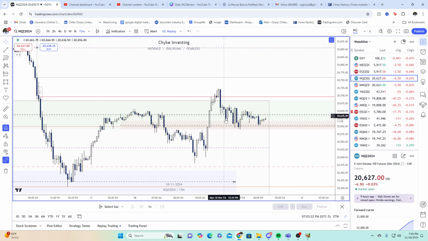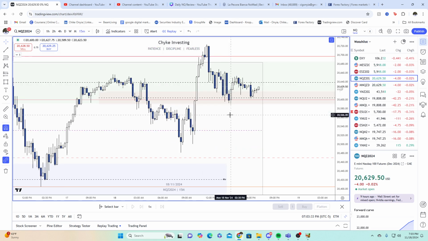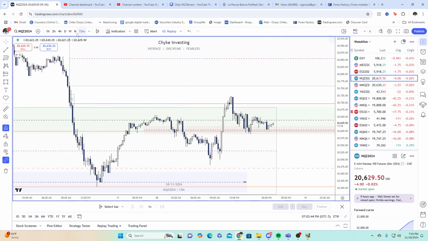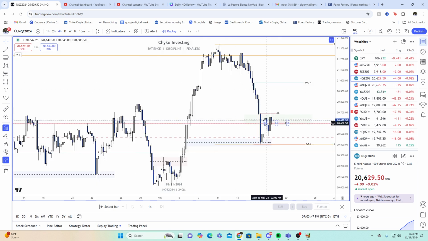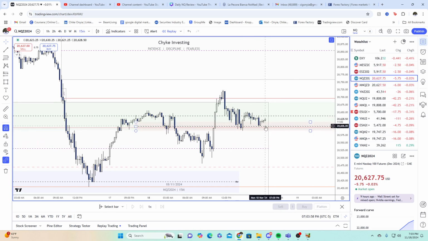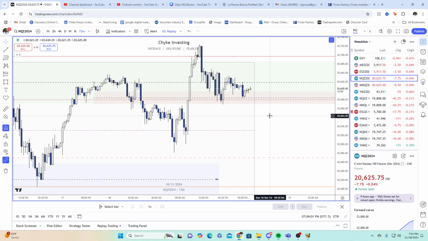We do get a move lower, which is actually where the 22 model I took today, where I made some slight profit, ended up forming around here, leaving this gap open. And then at 1 p.m. we come lower, form a low here at the high of this. What is that? Oh, it's a 4-hour inverse fair value gap. So price fails to make it through this 4-hour inverse fair value gap and then bounces between this TGIF level, consequent encroachment, and the 4-hour fair value gap for the rest of the afternoon. A lot of times you can see that happening in PM, where we're just bouncing between key PD array levels.